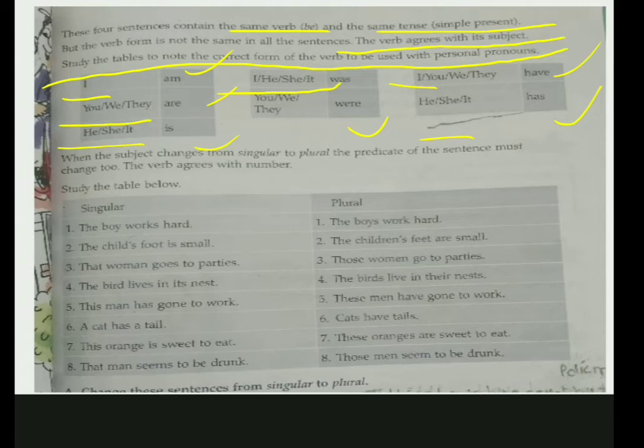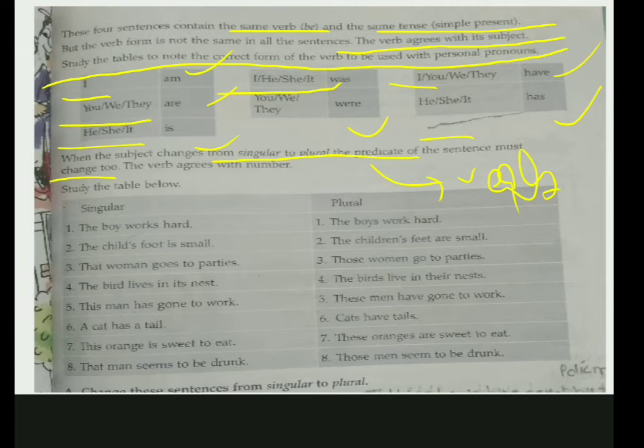Clear? When the subject changes from singular to plural, the predicate of the sentence must change too. What is the predicate? Here we are talking about the other half of the sentence, which contains your verb.